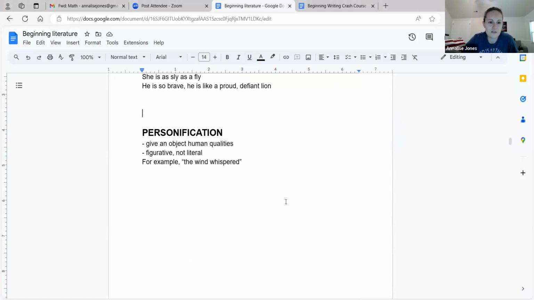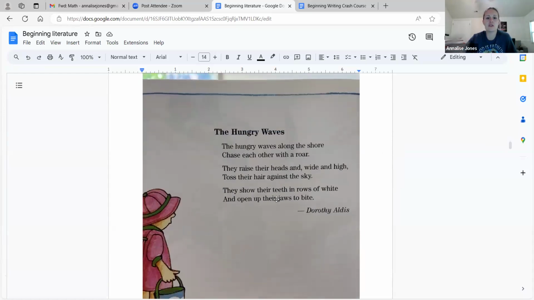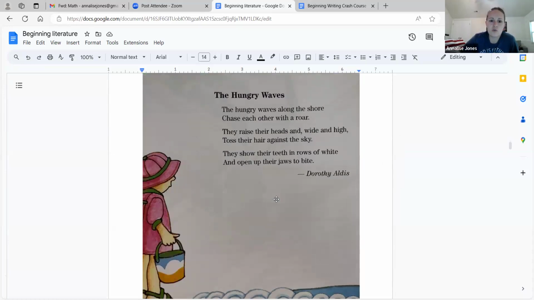All right, now let's do personification. The wind whispered is an example of giving human qualities to an object, the wind, right? Okay, this is personification, the hungry waves. The hungry waves along the shore chase each other with a roar. They raise their heads and wide and high, they toss their hair against the sky. They show their teeth in rows of white and open up their jaws to bite.